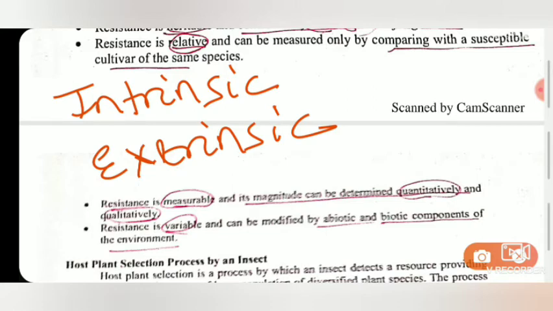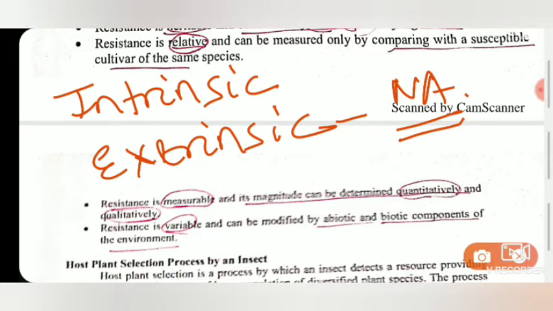But extrinsic resistance is due to natural enemies, resistance by external factors, not present internally. The plant itself may not be resistant to that particular insect, but if the insect is controlled by its natural enemy, then this is known as extrinsic resistance.